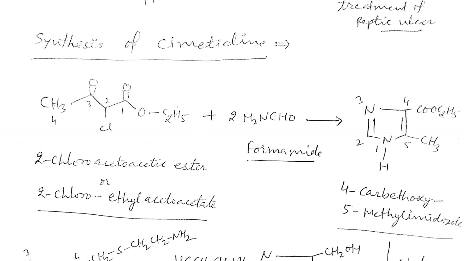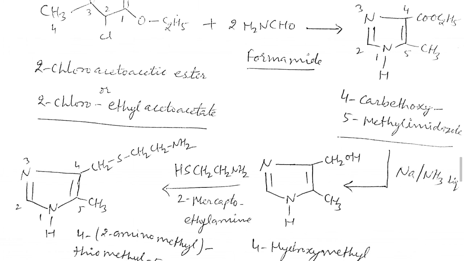2-chloro-ethyl acetoacetate, when we are taking in the reaction, then what happens? The imidazole ring is formed, and an imidazole derivative will be obtained. That is 4-carboethoxy-5-methyl imidazole. That is the name for this imidazole derivative obtained from 2-chloroacetoacetic ester and formamide. So that is the first step of the reactions.